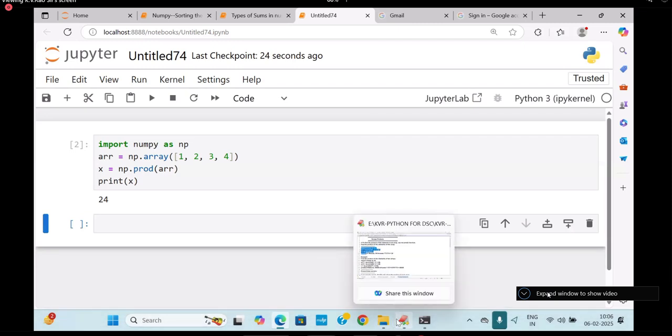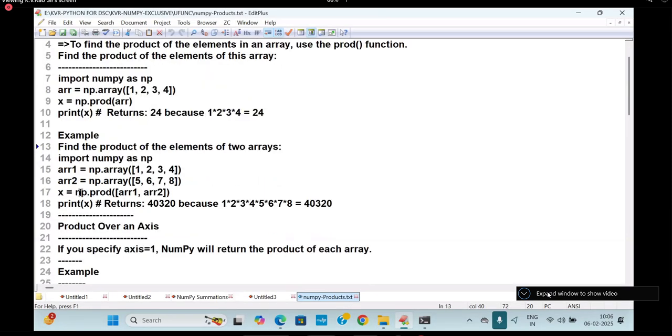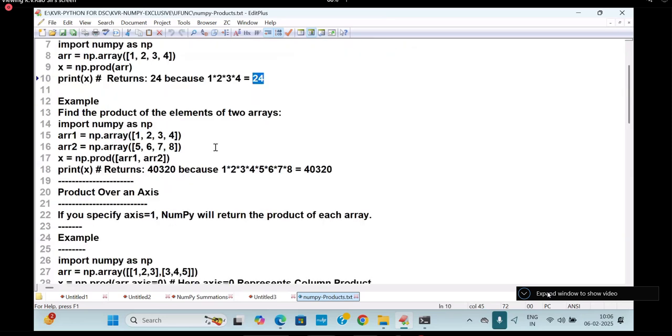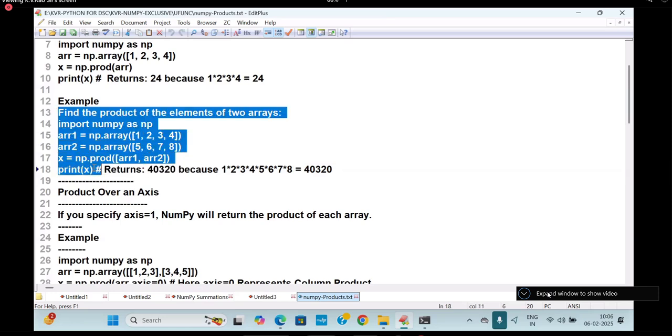Let me go to the notes. Here I am going to get it. ARR, now I am going to take two. This is only one element, it is multiplied. Second element I am going to take it. Start with cumulative product, not product only, with the two things: 1, 2, 3, 4, 5, 6, 7, 8. I'm going to take the product of ARR1 and ARR2. What is this, ARR1 and ARR2? All these elements will be multiplied with each other. Are you getting this answer or not? This is called the product of two ND array objects.